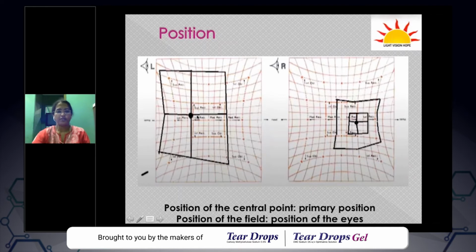So as you see a HES chart, first look at the central point and what the patient's central point is. This position of the field indicates the position of the eyes, because this patient has a deviation of 15 degrees towards the right, which means the position of the patient's eyes is 15 degrees exo. So this is about position.